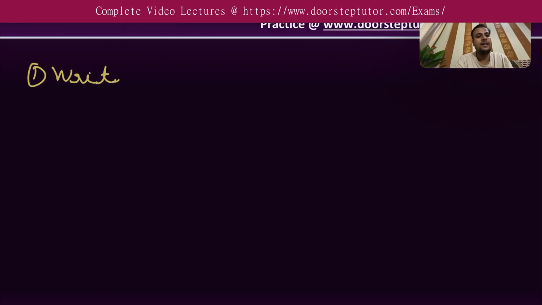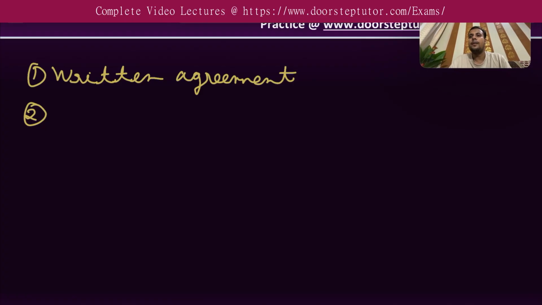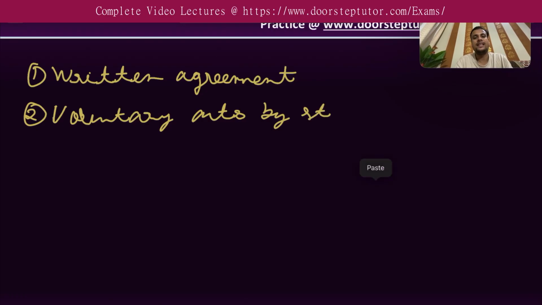So these are the essentials of a treaty. First, it is a written agreement. Second, these are voluntary acts by states. So states have voluntarily entered into these treaties.